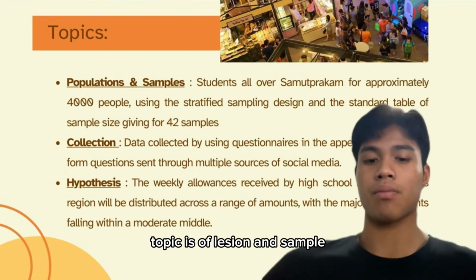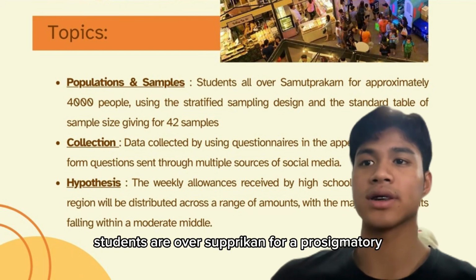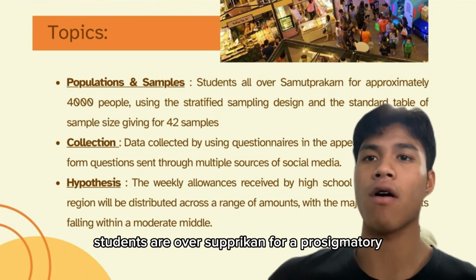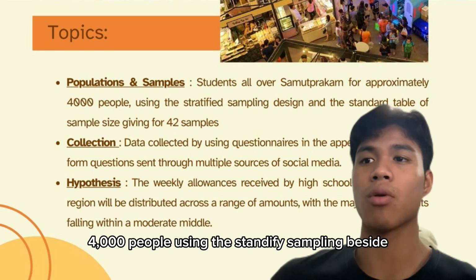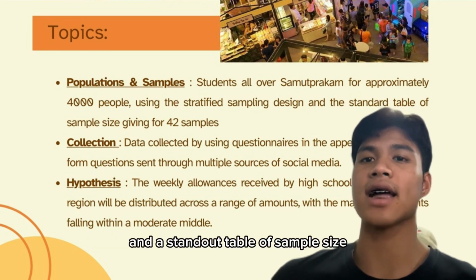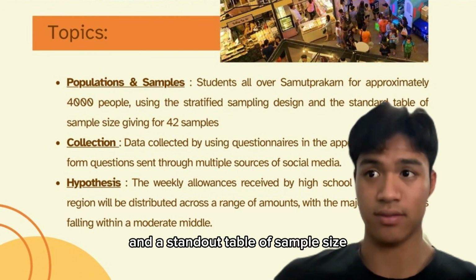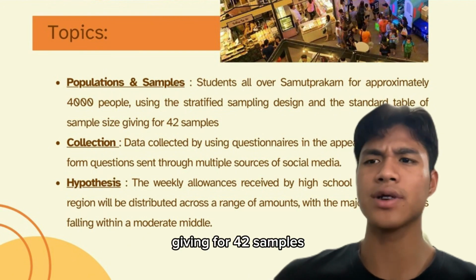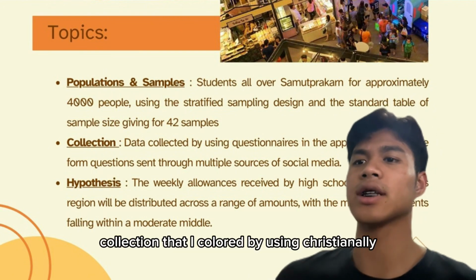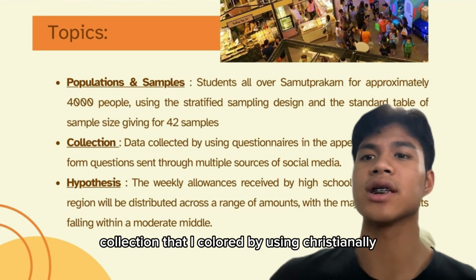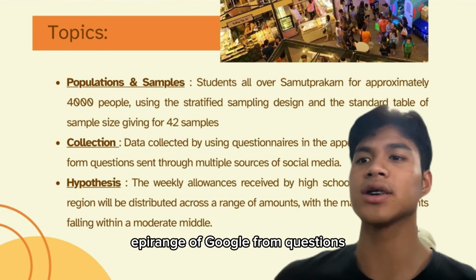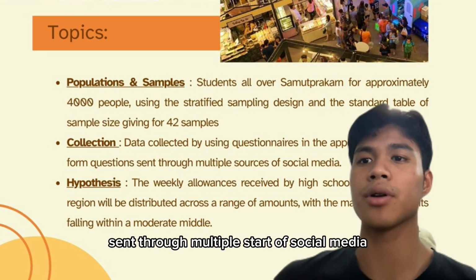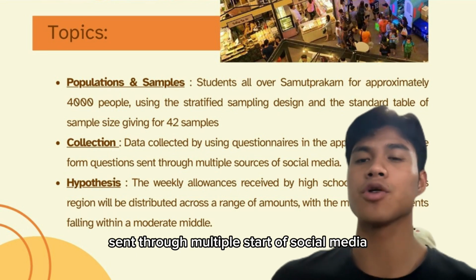The topic is population and sample. The student population is approximately 4,000 people, using a stratified sampling design and the standard table of sample size. We got 42 samples, with data collected using a questionnaire in the form of Google Form questions sent through multiple sources of social media.